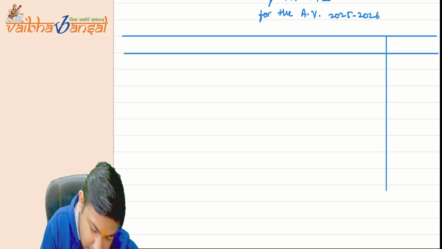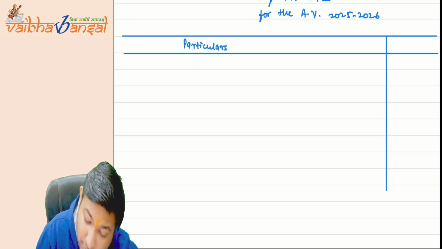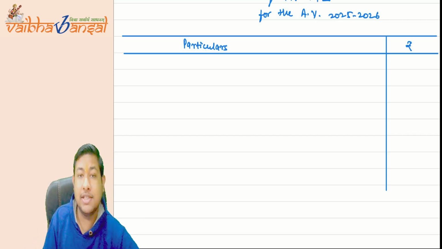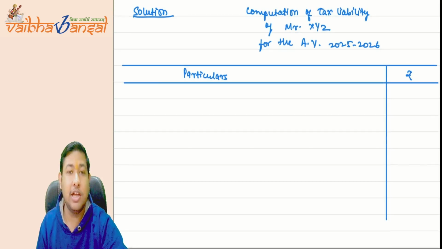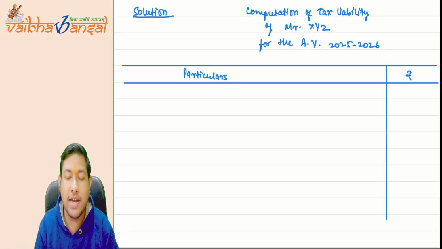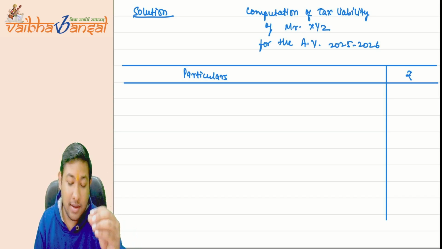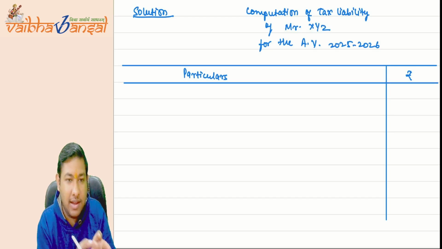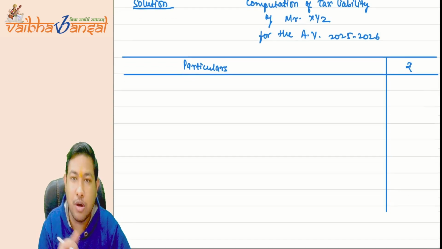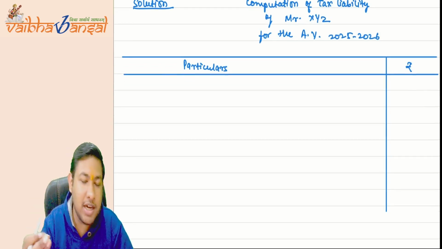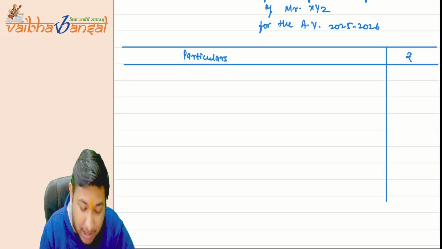Now compute particulars. You have to write each and everything, these particulars as well, rupees as well. This is the neat presentation. If you present your answers very neatly, then the examiner will give you very high marks as compared to other students who are not presenting in this format. It is the impression that you are giving to the examiner. Then he'll give you the marks.